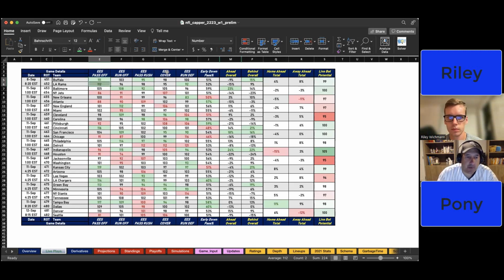So if you go all around here, if you see a green number, that means that it's positive for the team. If you see a red number, that means it's negative for the team. When you're talking about offense, more than 100 is above average. Less than 100 is below average. When you're talking about defense, when you're talking about point suppression, then less than 100 is above average and more than 100 is below average. But if you ever get confused, it is color coded for you.